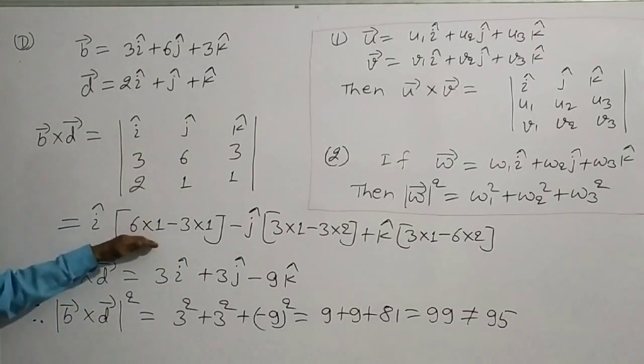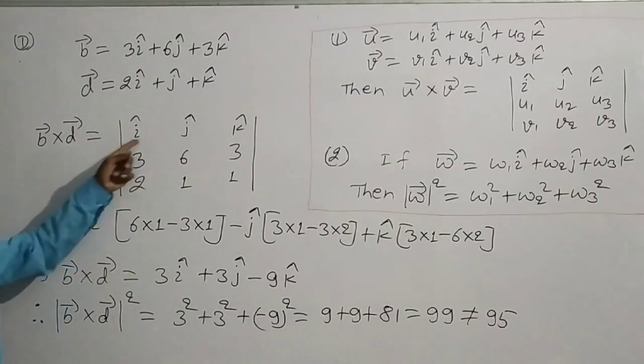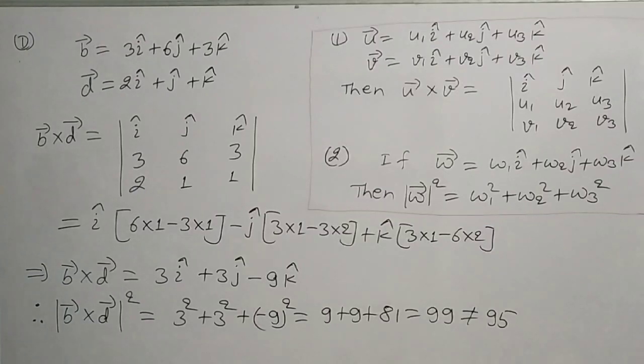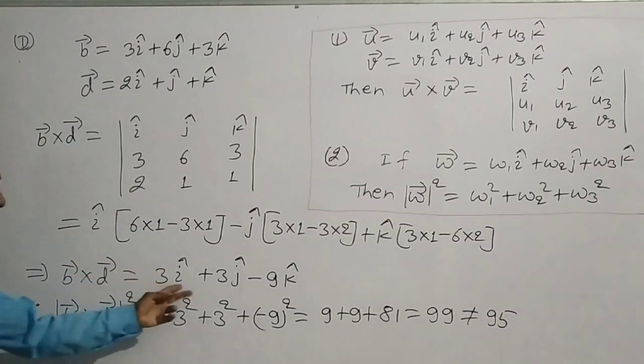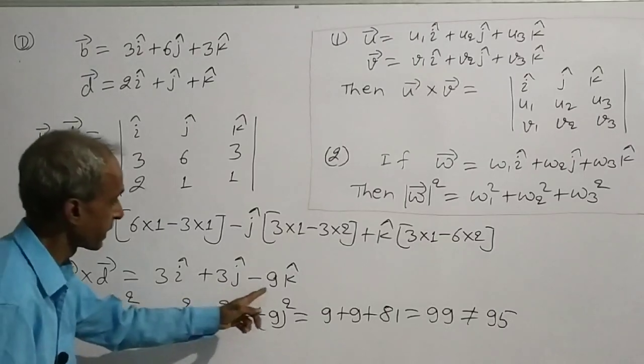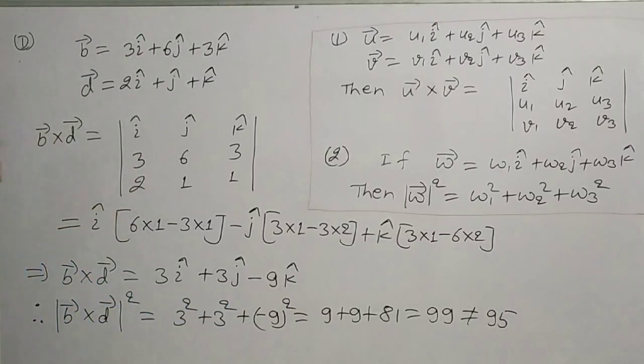After expanding this determinant along the first row, we get B cross D is equal to this vector 3i plus 3j minus 9k.